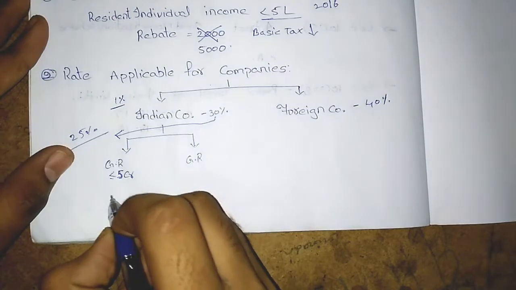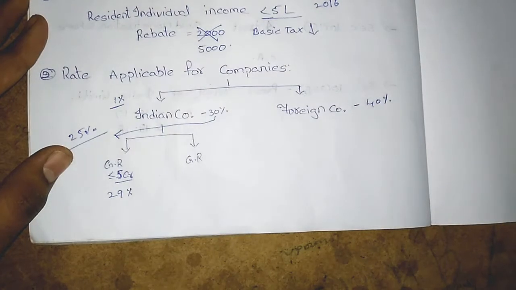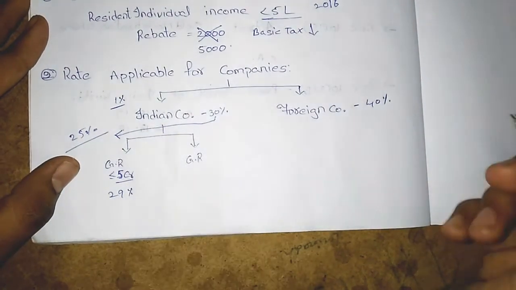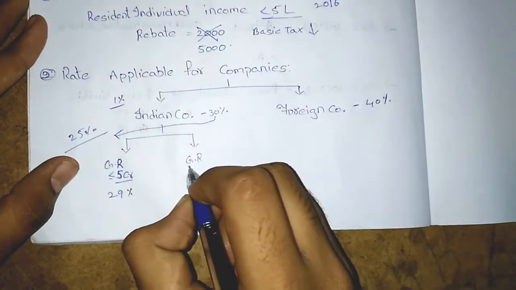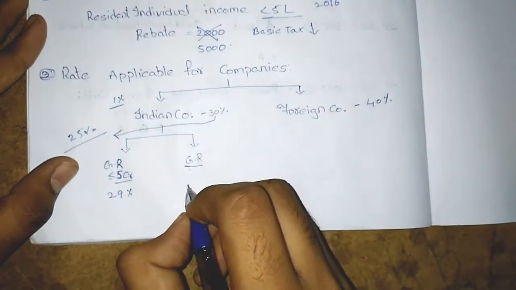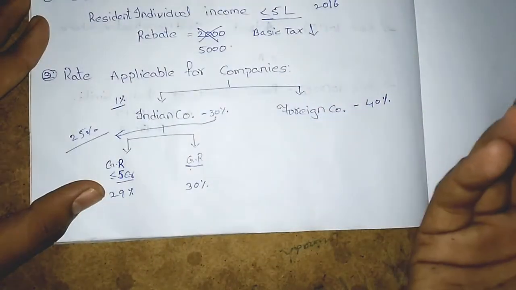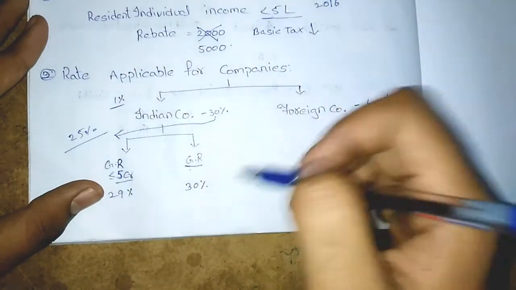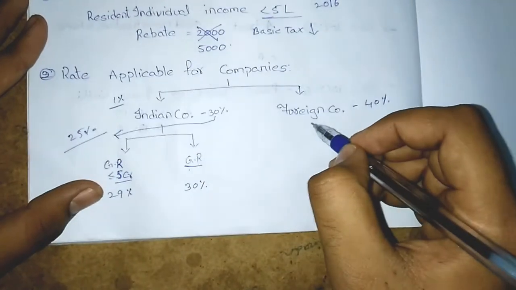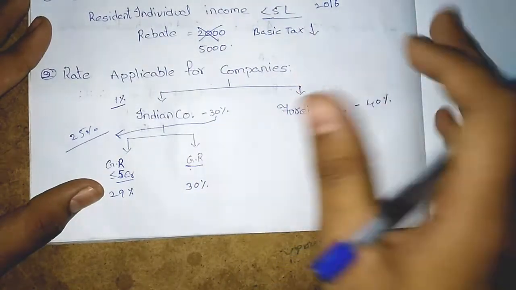As of now, the applicable rate for Finance Act 2016 is 29% if gross receipts are less than 5 crore. As a sample, they made a reduction from 30% to 29% for small companies whose gross receipts are less than 5 crore, and for gross receipts above 5 crore, the same rate of 30% is applicable. If it becomes successful and no agitations come, then they may apply this rate to all companies. It hasn't changed in the case of foreign companies. It is as it is, 40% itself. And let's move further.